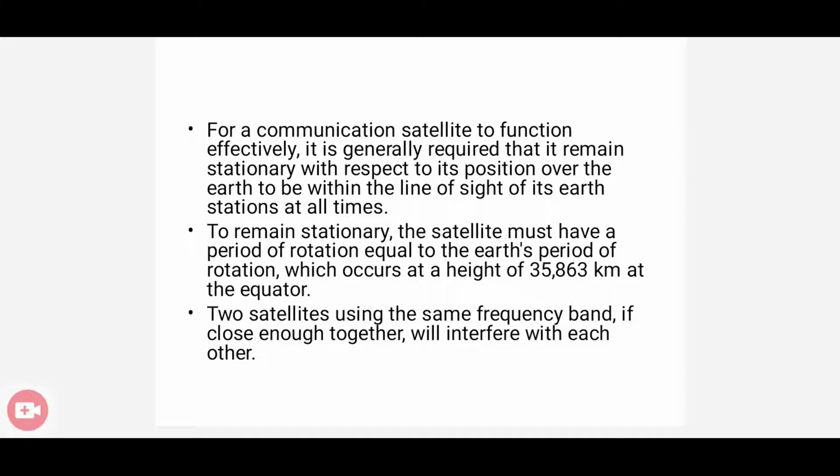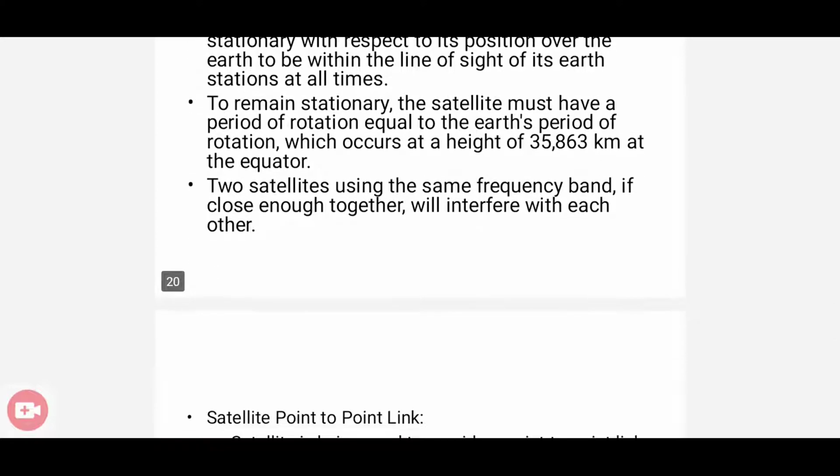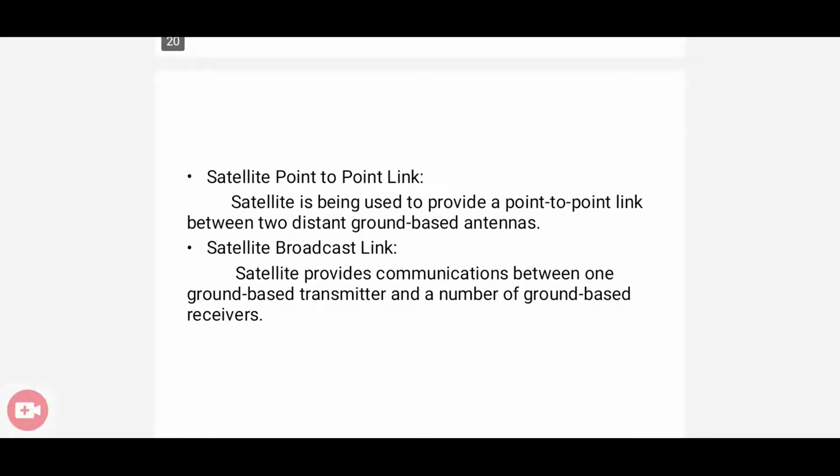For effective satellite communication, the communication satellite must be in a stationary position, or its period must be equal to the Earth's rotation period. So actually, this satellite microwave communication is used for point-to-point link mechanism, and also it's used for broadcast link mechanism.